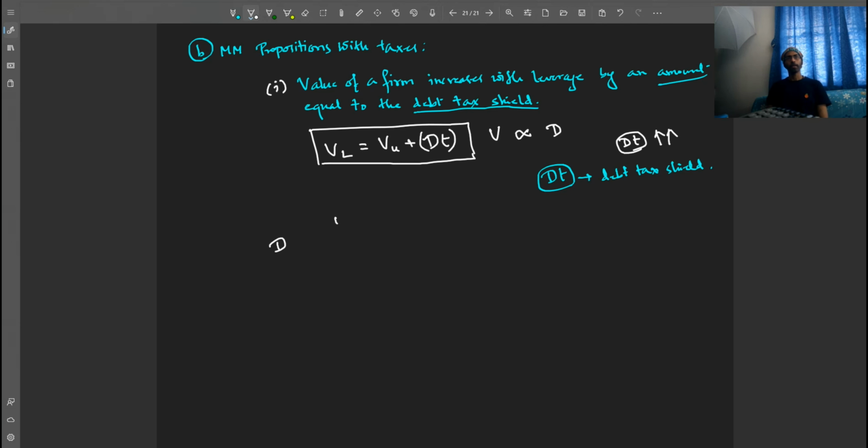So 1, 2, 3 till n years the debt is there, and each year there will be a certain amount of payment. Let's say in year 1 there is a payment of small d1. Year 2 there is a payment of small d2. Year 3 d3. Like this, in year n the amount paid is dn.